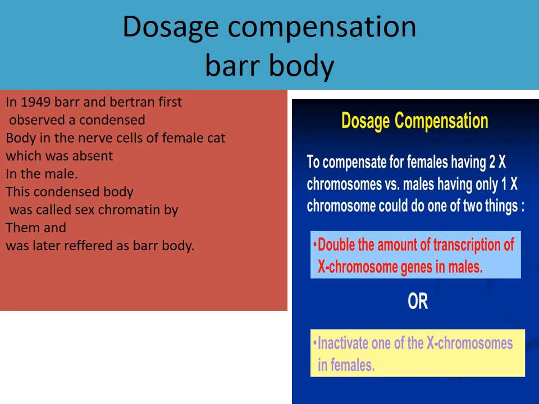So, the XY chromosomal system of sex determination: dosage compensation compensates for females having two X chromosomes and males having only one X. It could do two things: double the amount of transcription of X chromosome genes in males, or inactivate one of the X chromosomes in females.